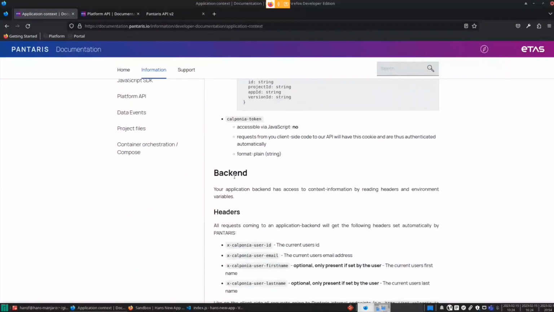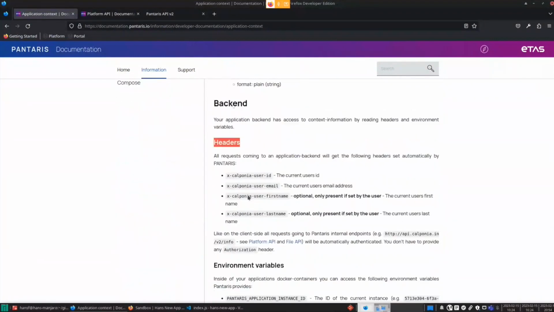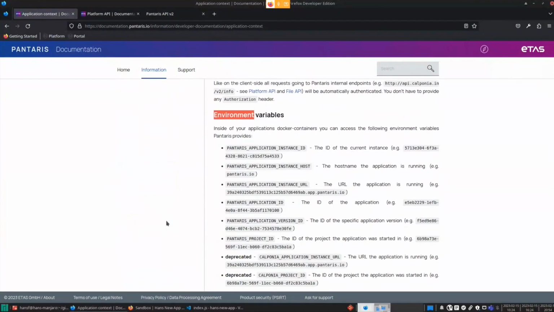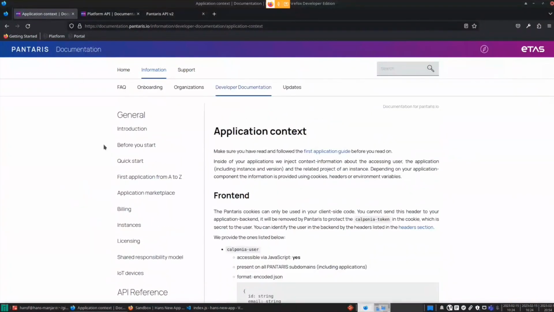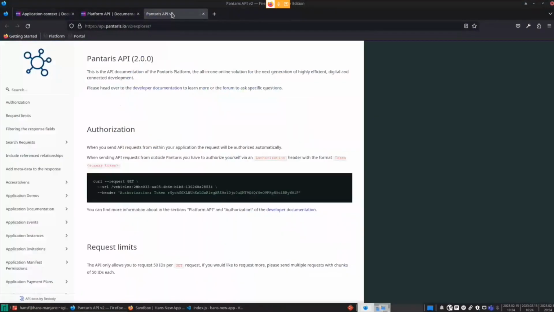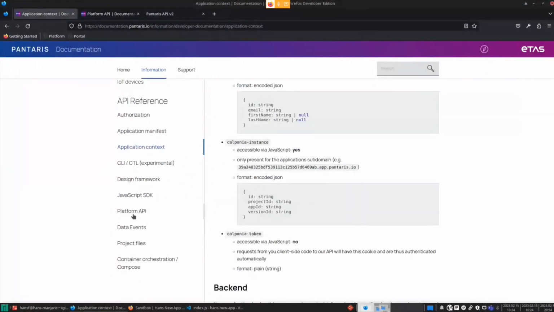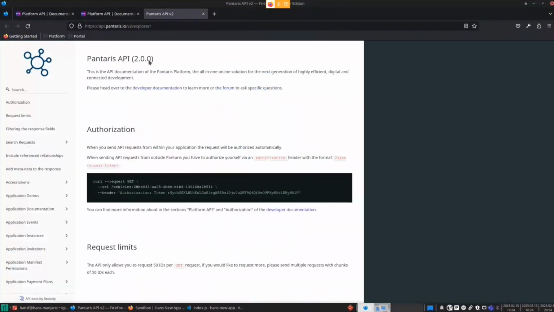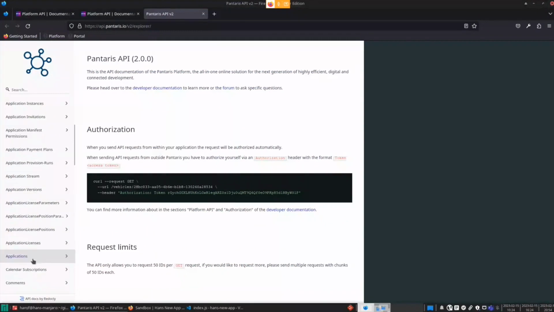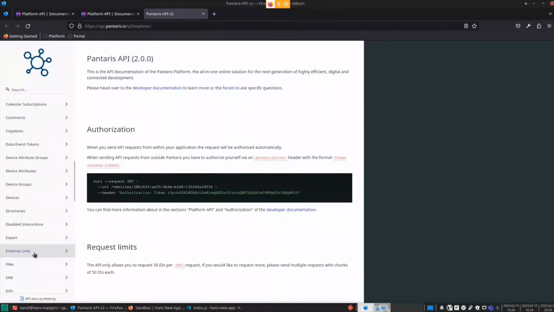We provide cookies. In the back end, we provide the headers and environment variables you can use. So have a look at that if you need any contextual data. And also here you can see our platform API you can access, and there you have all our routes you can use to build your application